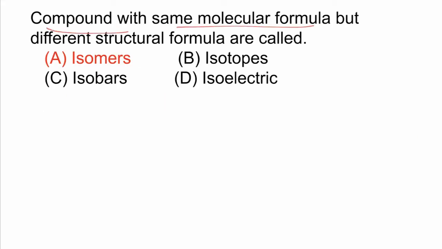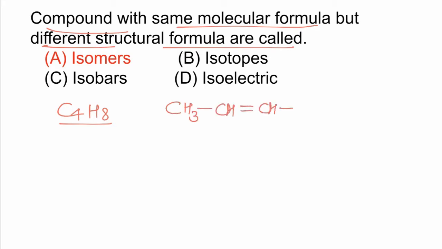Compounds with the same molecular formula but different structural formula are called isomers. For example, if we take C4H8, from this molecular formula we can form two different structures, CH3CH=CHCH3 and CH3C=CH2CH3.